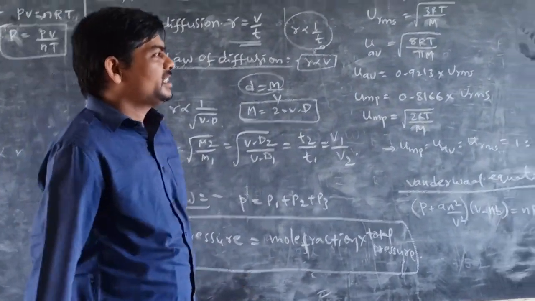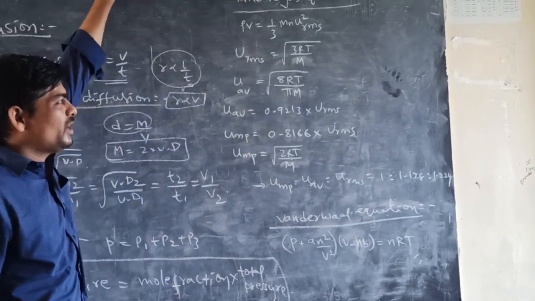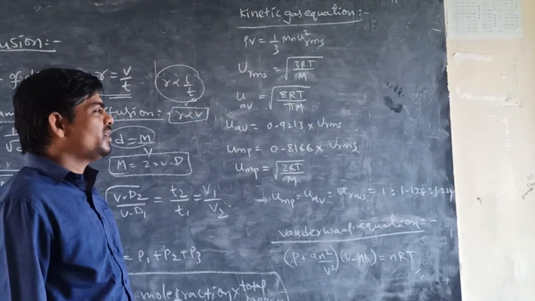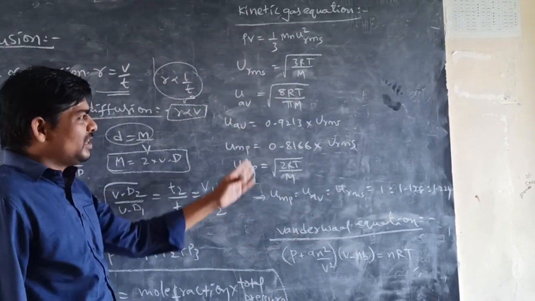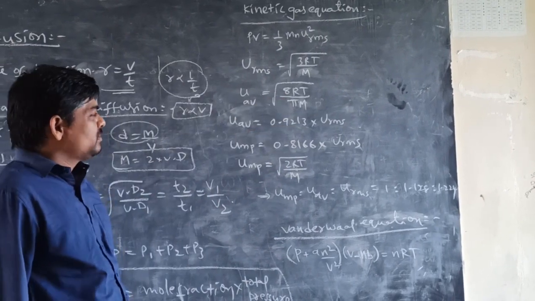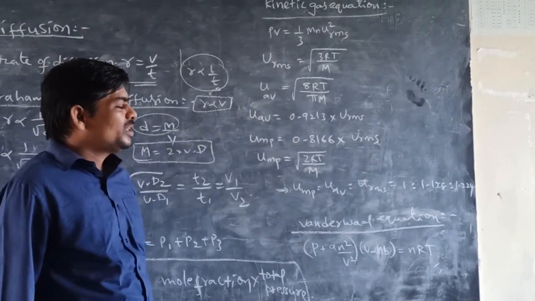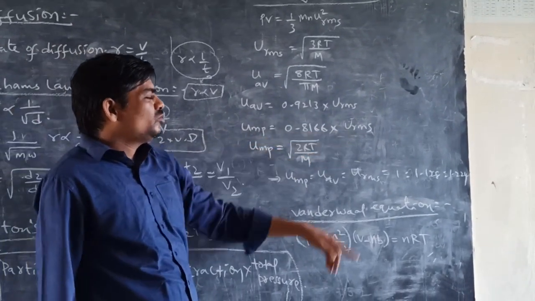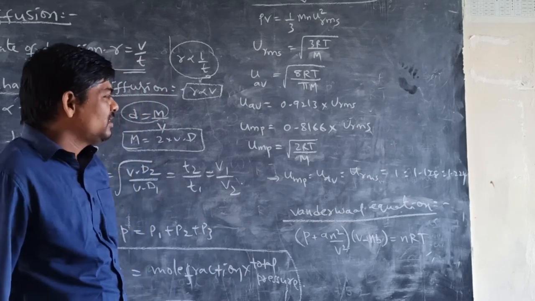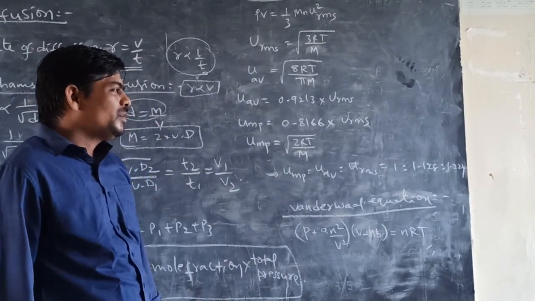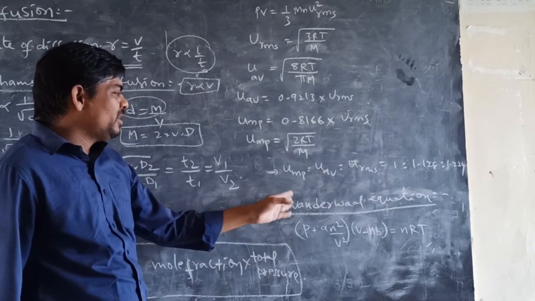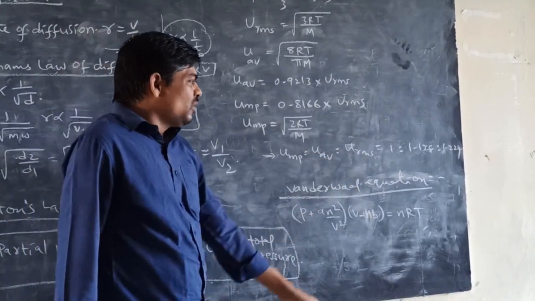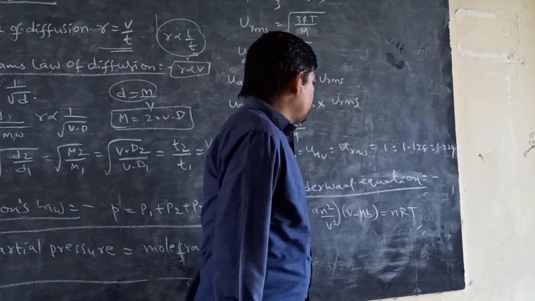Next, kinetic theory of gases: PV is equal to 1 by 3 m n u square RMS. For the different velocities, the RMS velocity formula is square root of 3RT by M. Average velocity is square root of 8RT by pi M, which is 0.9213 into u RMS. Most probable velocity is 0.8166 into u RMS, and the formula is square root of 2RT by M. The ratio between most probable velocity, average velocity and RMS velocity is 1 : 1.128 : 1.224.